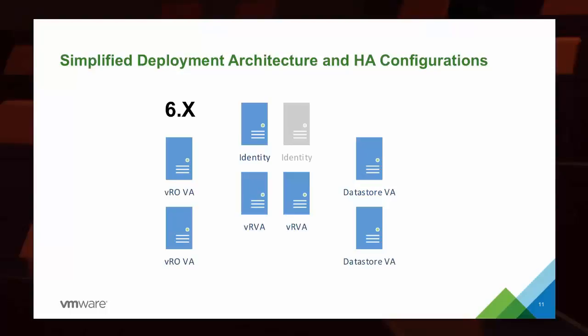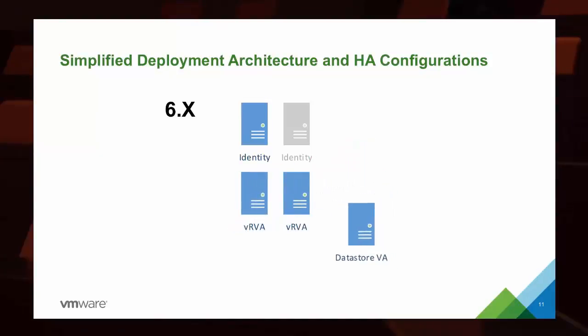With vRealize automation, in version 6, we had a lot of components that were required for deployment, but we've seen huge changes. Now, instead of having to have separate identity servers, separate data store appliances, separate orchestration appliances, we've seen points of integration where we've moved orchestration into being first class inside of the vRealize virtual appliance, so that orchestration of applications and orchestration of workloads is now a top priority, and it's inherent inside of the space.